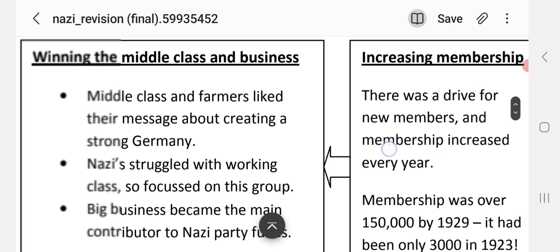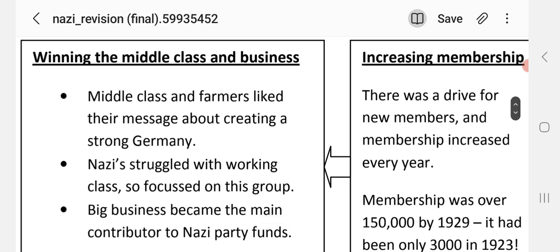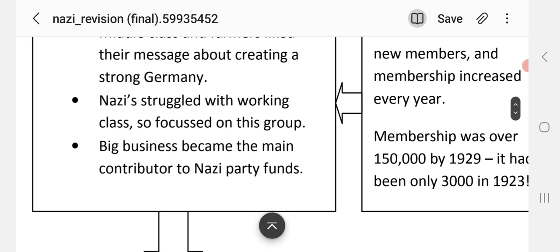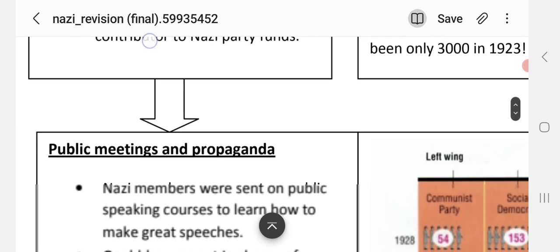Winning the middle class and business. Middle class and farmers liked their message about creating a strong Germany. Nazis struggled with the working class, so they focused on this group. Big business became the main contributor to Nazi party funds.